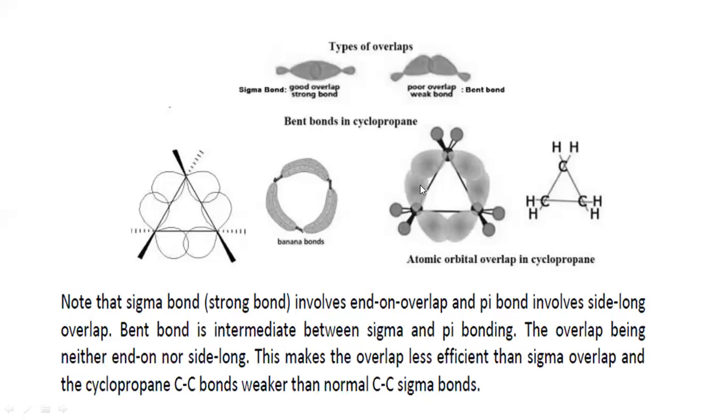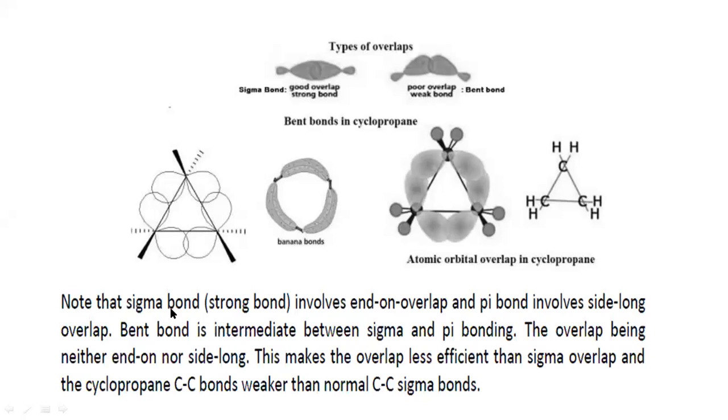That's why this theory is known as banana bond theory. When we draw the normal planar structure, it is in this manner. But when they are in space, actually overlapping with each other, they achieve a structure like a banana. That's why this theory is known as banana bond theory.